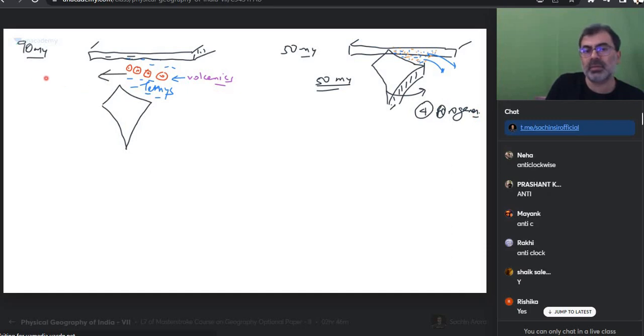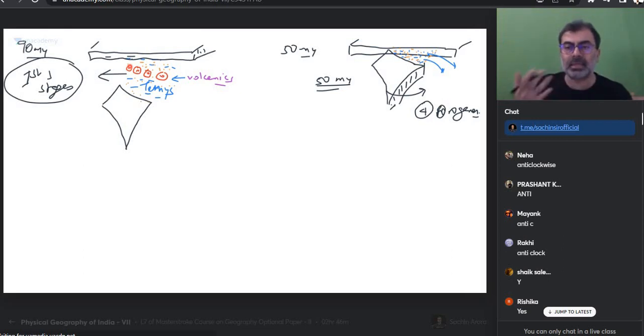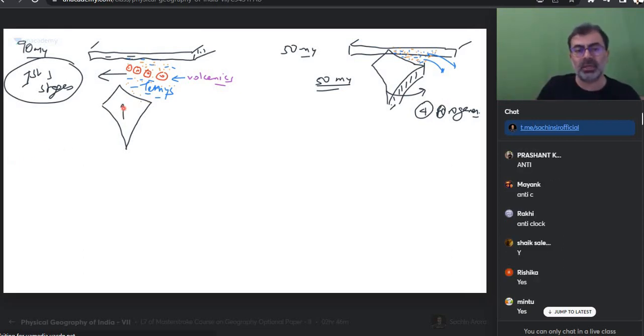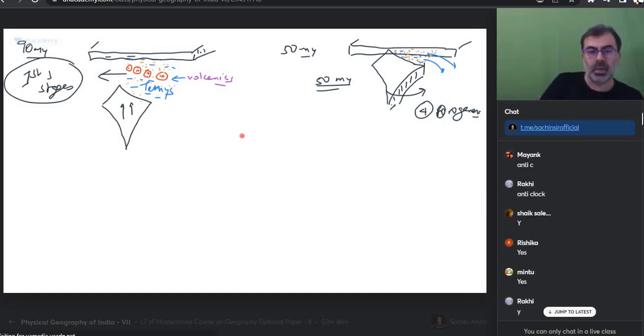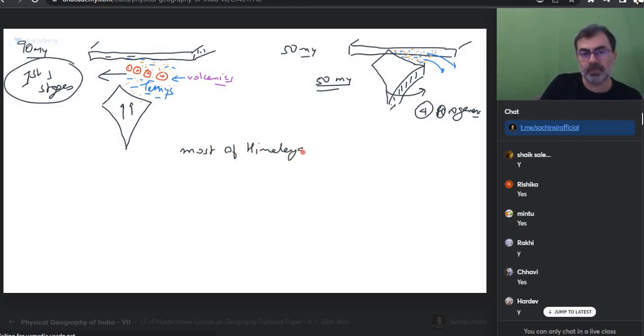Till this time, what stages have happened? First 3 stages happened in this. Remember, even volcanics are there, sediments are also getting deposited. Will they create that horizontal force or not? So I'm not saying that is the explanation, but we know because of the plate tectonics, this plate is moving northward. But can I say the fourth stage has happened, orogenesis will happen? Do we get that? I want to tell you that most of Himalayan orogeny